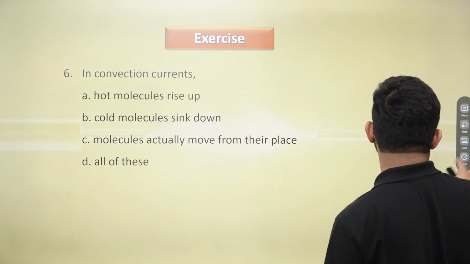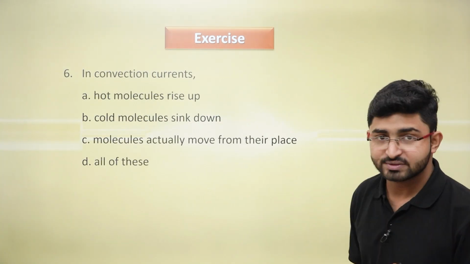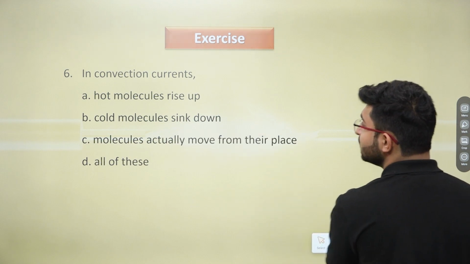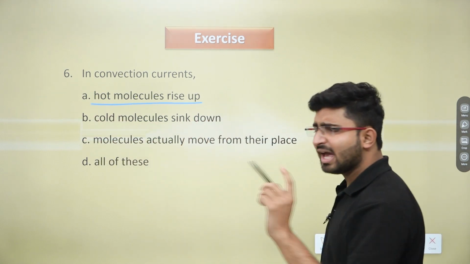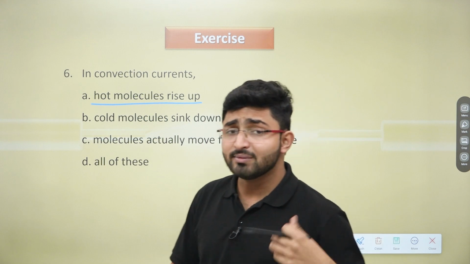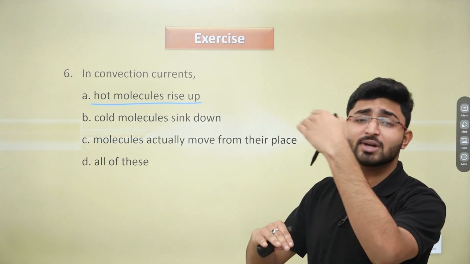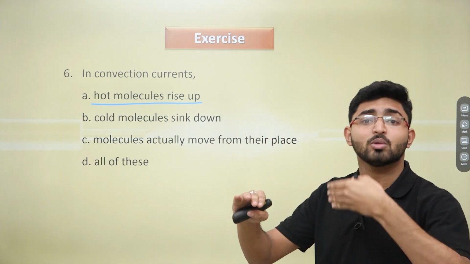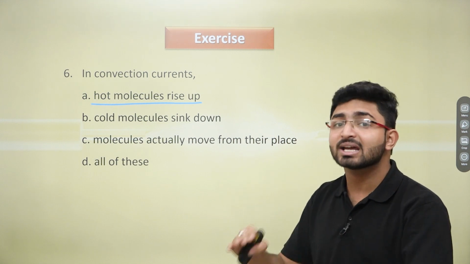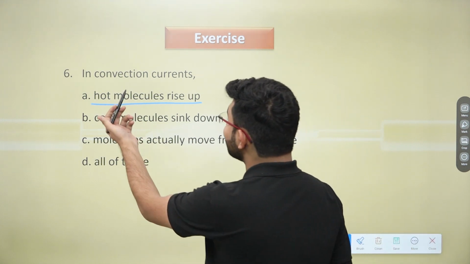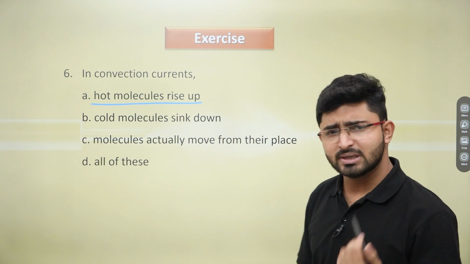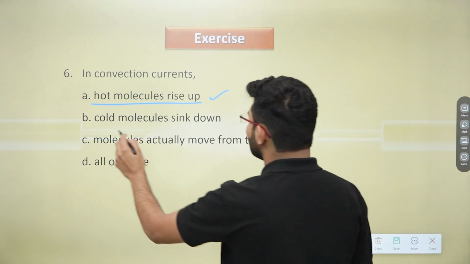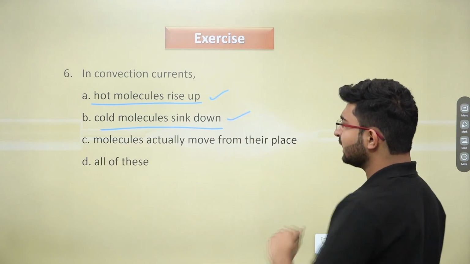Now, next question says, in convection currents, the very first option is hot molecules rise up. So we have studied the convection currents in which we have studied that hot molecules just rise up and the cold molecules go down. This process repeats again and again, right? So in convection currents, hot molecules rise up. Yes, we know that. It's correct. Cold molecules sink down. Obviously, it is also correct.